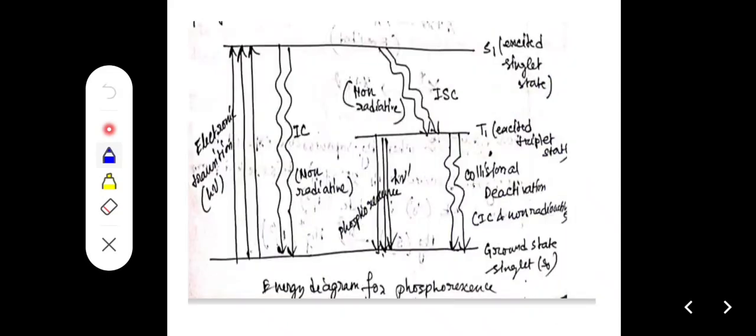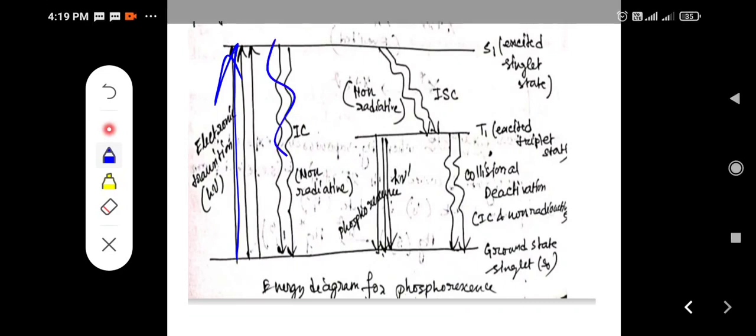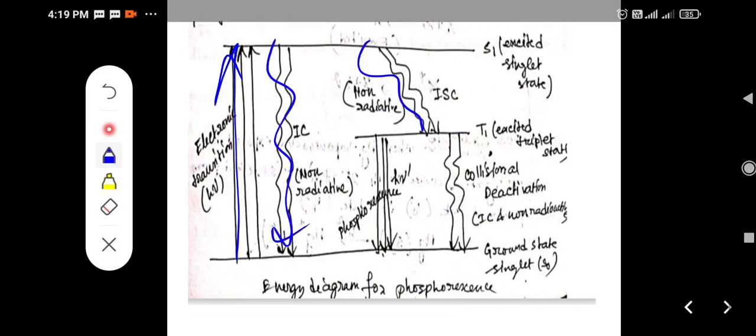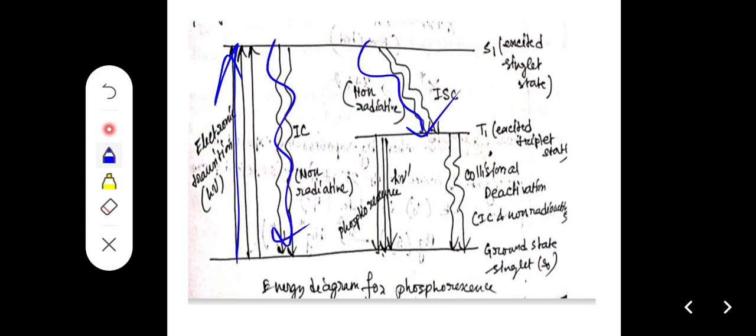Now again there is absorption, internal conversion, and ISC, intersystem crossing, from the singlet excited state to the triplet excited state, which is a non-radiative curved line. From T1 to the singlet ground state, collisional deactivation can occur, as well as phosphorescence. Phosphorescence is radiative, so a straight line. So there are applications of phosphorescence also.